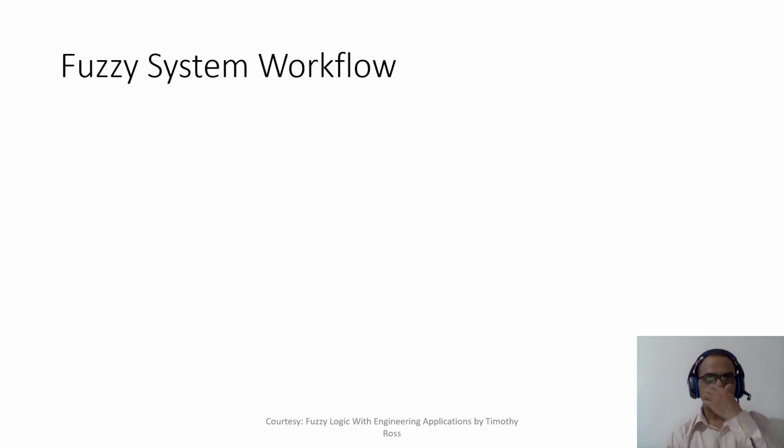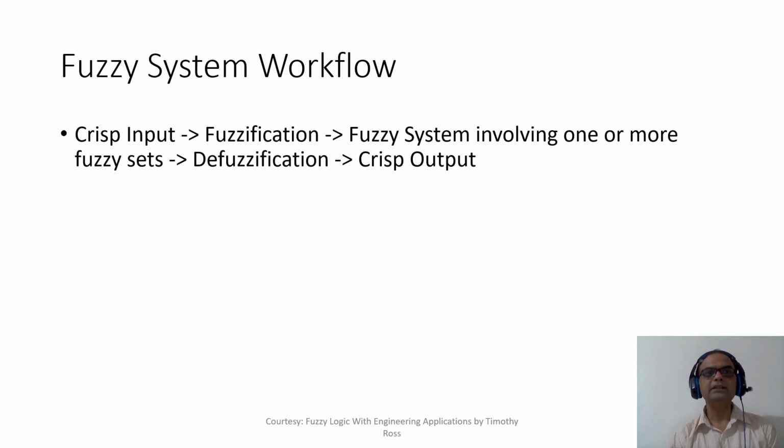So let's quickly go through a fuzzy system workflow. Typically, this is what the workflow is. We have got a crisp input, meaning a precise input. We fuzzify it. Fuzzify means you convert a crisp quantity into a fuzzy quantity. Then we input it to a fuzzy system involving one or more fuzzy sets, and eventually we defuzzify.